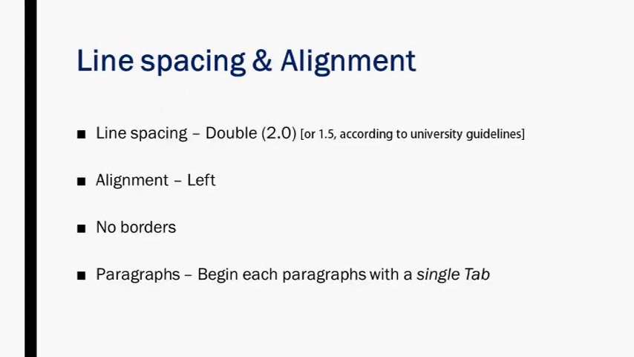Then regarding the line spacing and alignment. The line spacing is double, which means 2.0, or you can follow 1.5 according to the university guidelines. So here we have the option. According to the MLA style we have to follow double spacing, which means 2.0, or we can also follow 1.5, according to our university guidelines. Basically, according to the MLA style, the line spacing is 2.0.